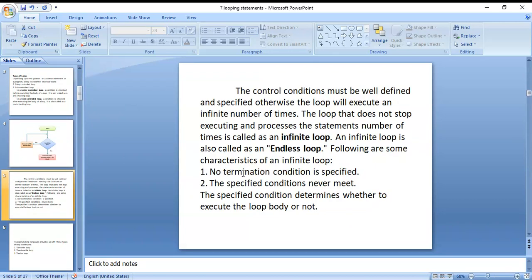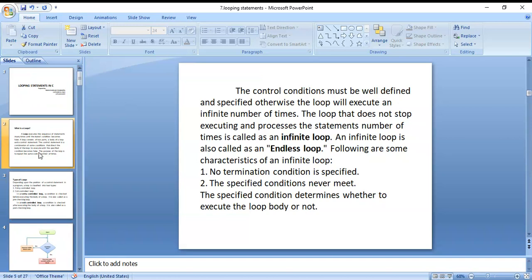How many times the loop is repeated: in some loops, you know how many times the loop is repeated. In others, you don't know how many times the loop is repeated; the condition is repeated. Those are called looping statements. When you know how many times the loop is repeated, that is called a for loop. For that purpose we use the for loop. When you don't know how many times the loop is repeated, for that purpose you can use while and do while loops. These are the importance of while and do while loops.